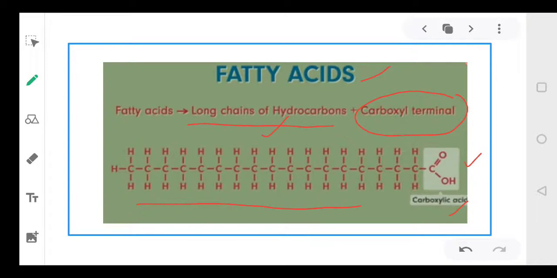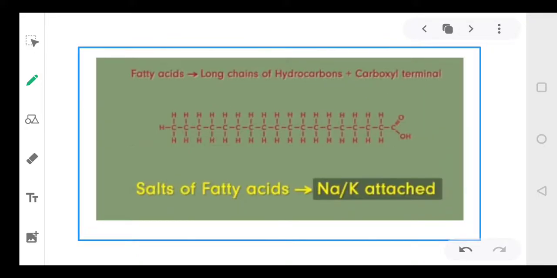And this carboxylic acid group is attached with sodium or potassium. So two main components, hydrocarbons plus a carboxyl terminal, and this terminal is attached with sodium or potassium salt. Thus we can say soaps are sodium and potassium salts of long chain fatty acids or carboxylic acids.